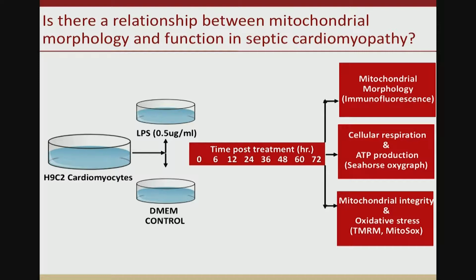To first understand the role of mitochondrial dynamics in sepsis, we used a cell line model of sepsis to evaluate mitochondrial morphology and compare it to function. We used H9C2 cardiomyocytes treated with LPS. We serially evaluated mitochondrial morphology over the course of 72 hours and compared it to cellular respiration and ATP production on Seahorse oximetry, as well as mitochondrial integrity and oxidative stress using fluorometric assays, TMRM and MitoSOX.